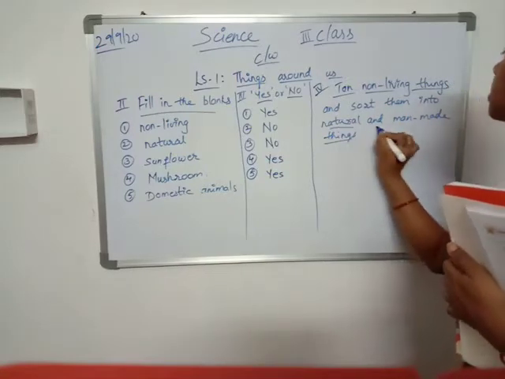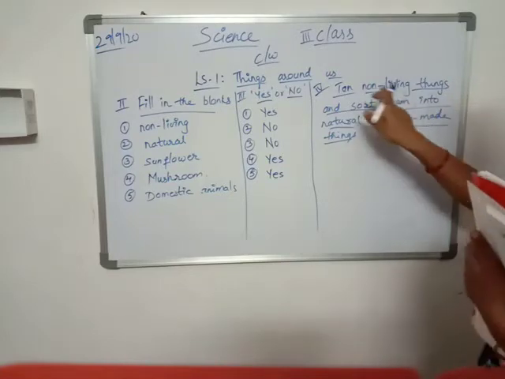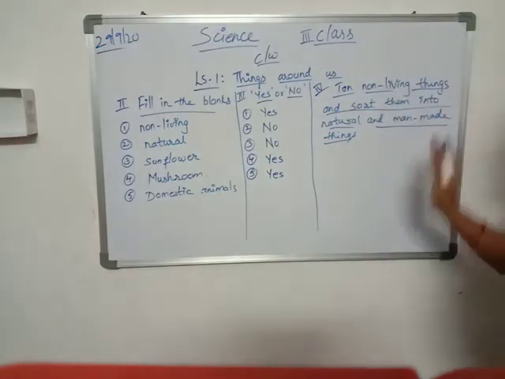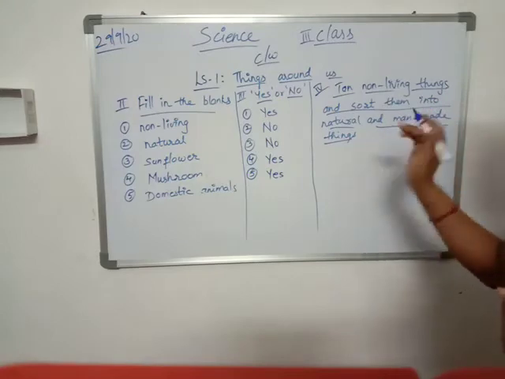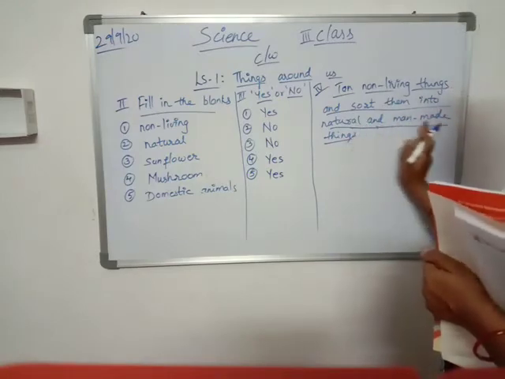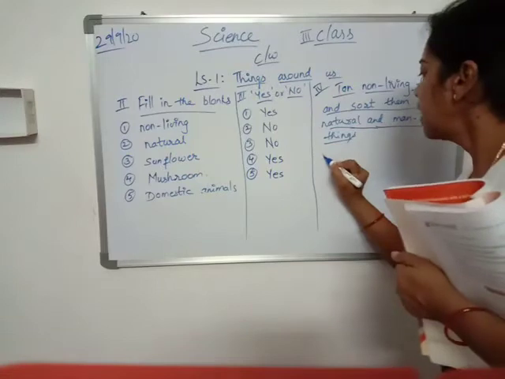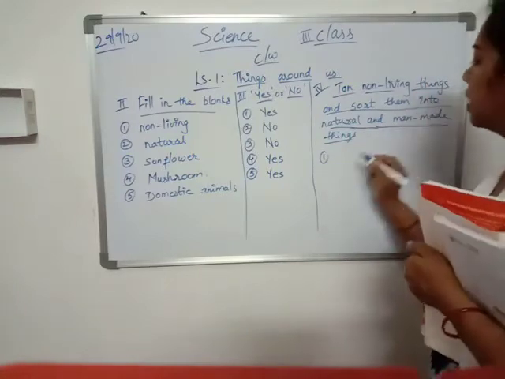So children, what does this mean? First we have to write 10 non-living things. Names of the 10 non-living things. Then we have to classify them into natural things and man-made things. So let us write the 10 non-living things first.